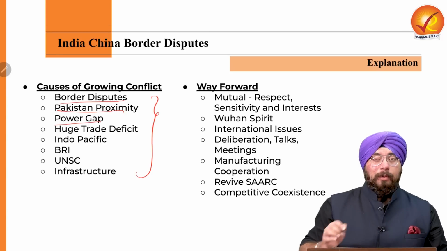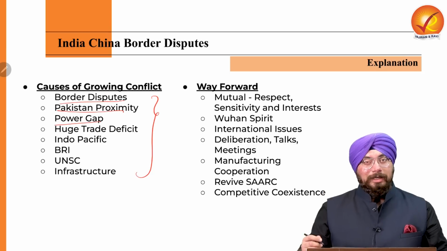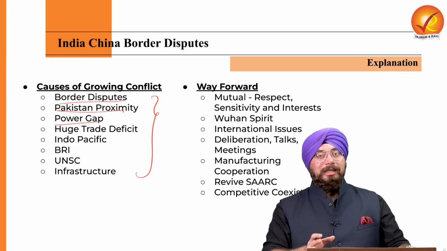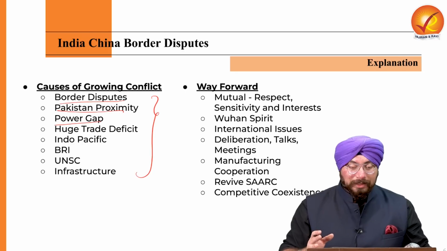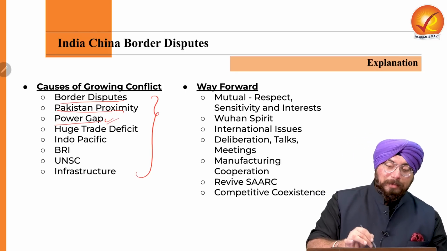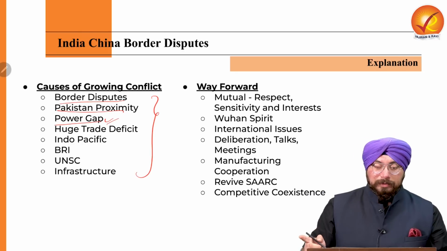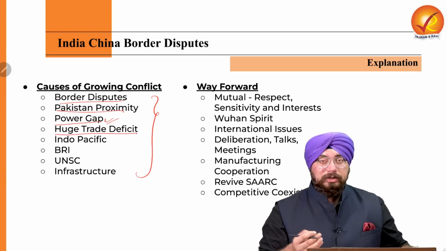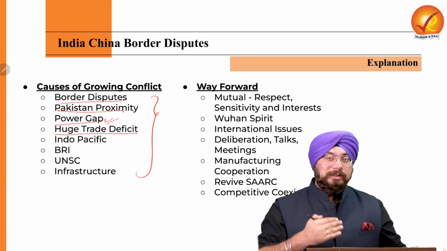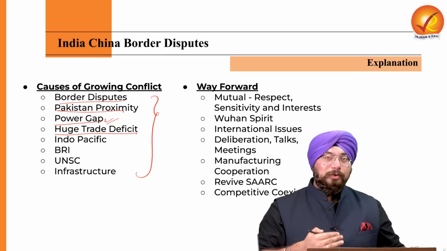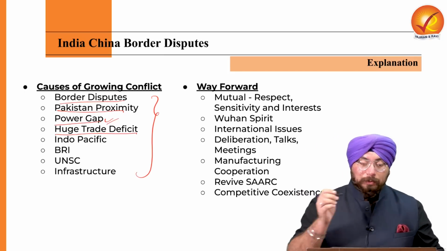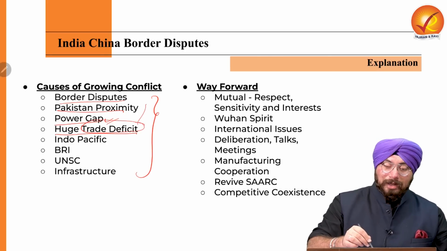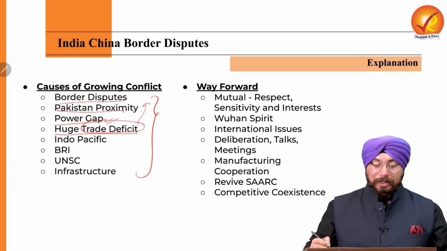Plus, there is a huge power gap as well, because China is a permanent member of the UN Security Council. In some aspects, defense capabilities of China seem to be superior, right? So because of this power gap, there is growing tension between them, plus a huge trade deficit. That is, the amount of products which we import from China is very high as compared to the products which we export to China. So because of the huge trade deficit with China, we are having a conflict with China.